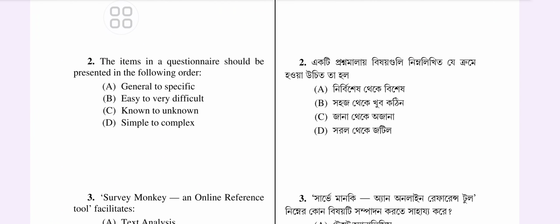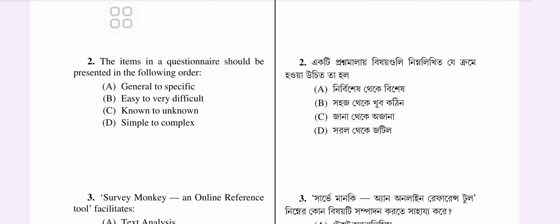Now, the items in a questionnaire should be: general to specific, easy to very difficult, known to unknown, or simple to complex. Which one should be the pattern of the items in a questionnaire? Okay. The arrangement of questions in a questionnaire is crucial for ensuring clarity and maintaining the respondent's interest. The most effective sequence is from general to specific, and this approach is known as the funnel technique.